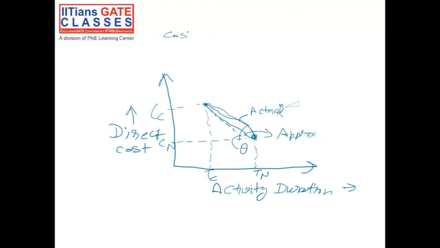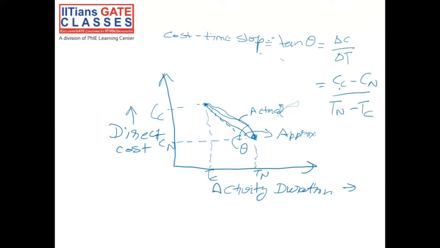So the cost time slope, or tan of theta, would be delta C by delta T. Now, what will be the delta C and delta T? So delta C would be the change in the cost. That would be Cc minus Cn divided by Tn minus Tc. So Cc is the crashing cost, Cn is the normal cost, Tn is the normal time, and Tc would be the crashing time.